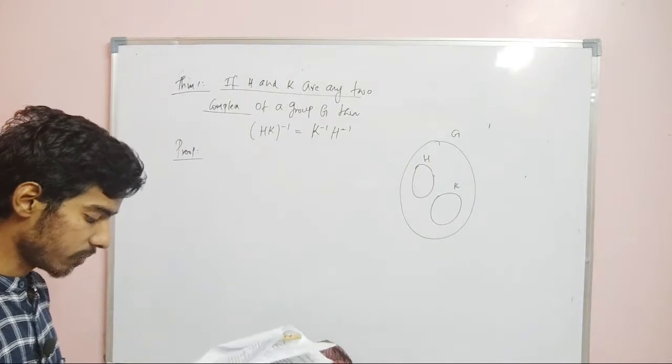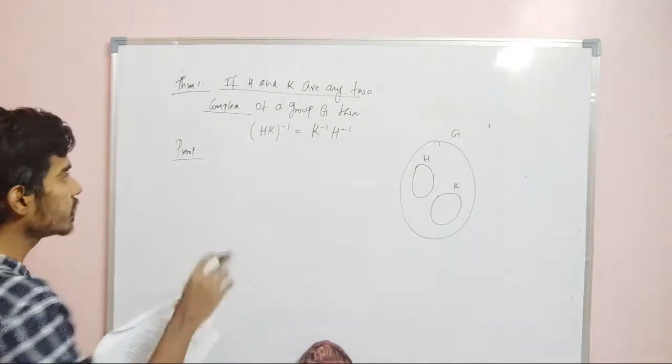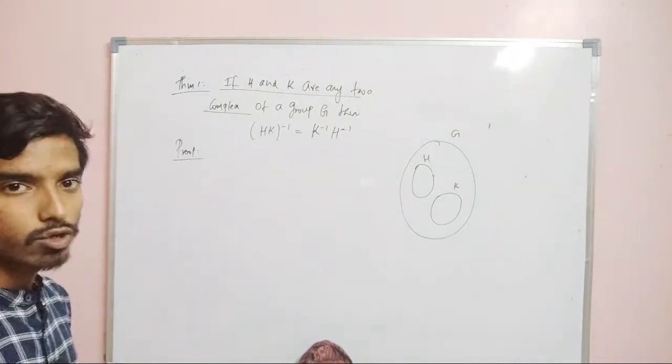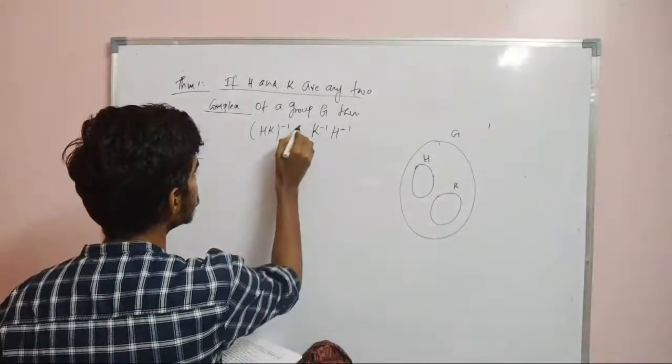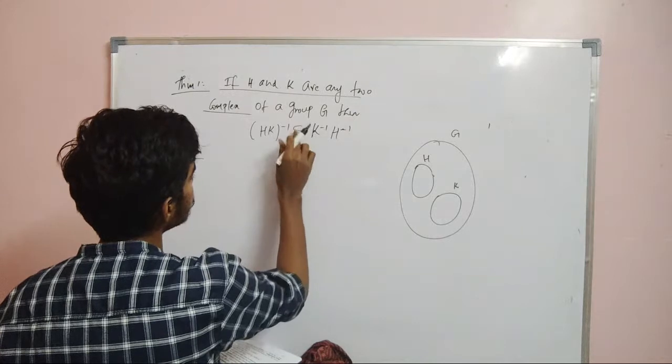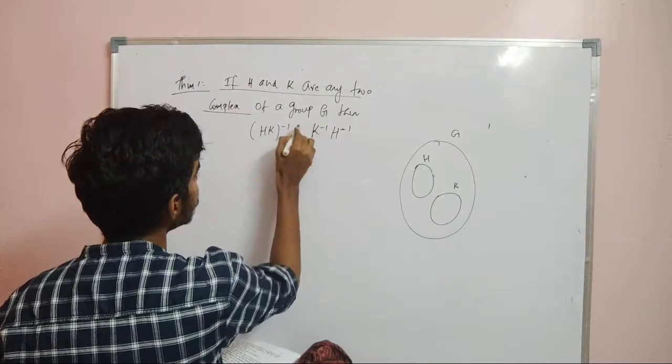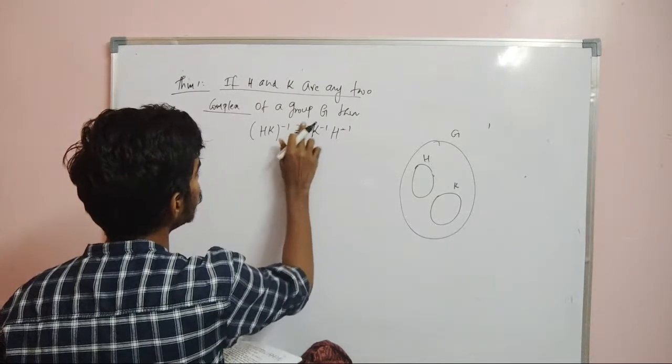So if H and K are two complexes of a group G, then (HK) whole inverse is the same as K inverse H inverse. Whenever in modern algebra you want to prove an equality, first we show that this is contained in this, and second we show that this is contained in this. Therefore both are equal.